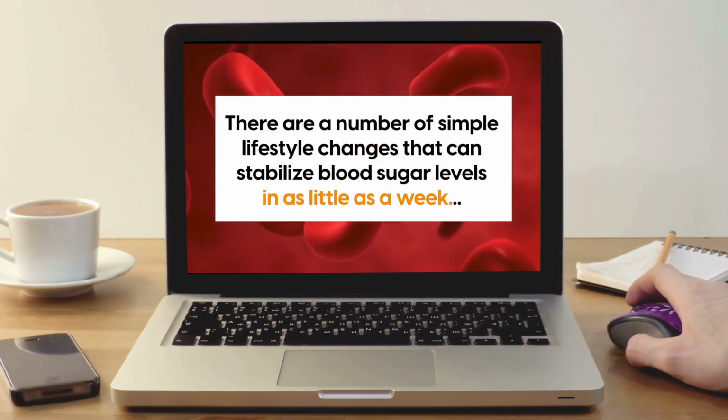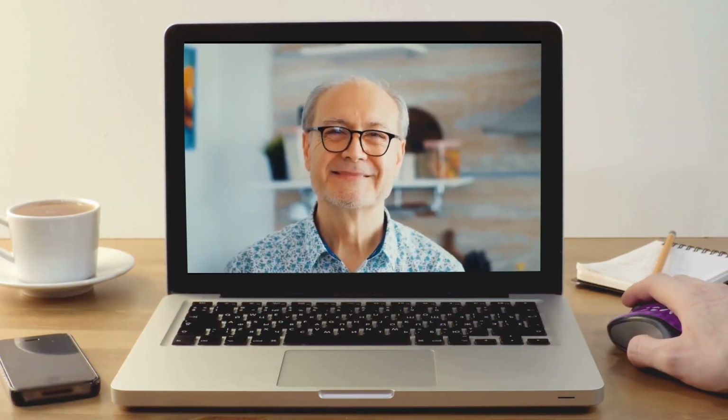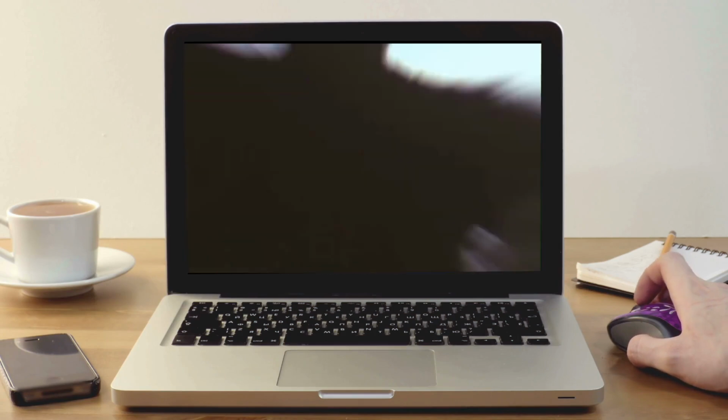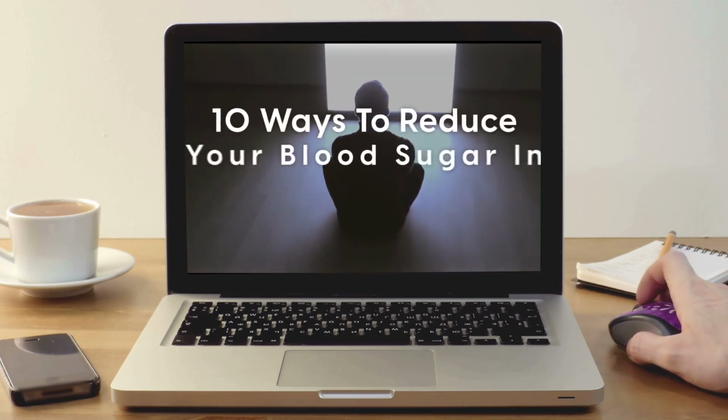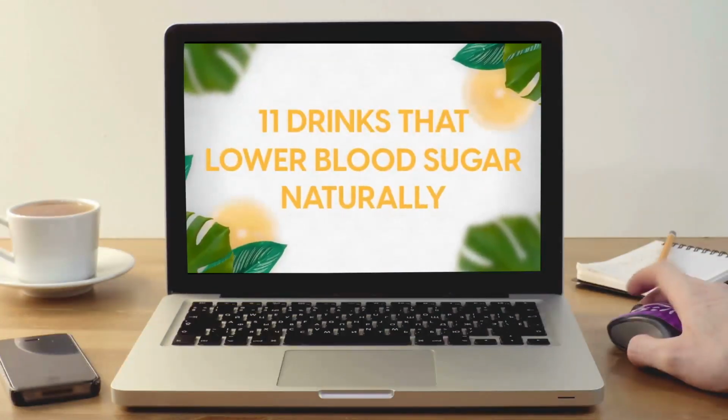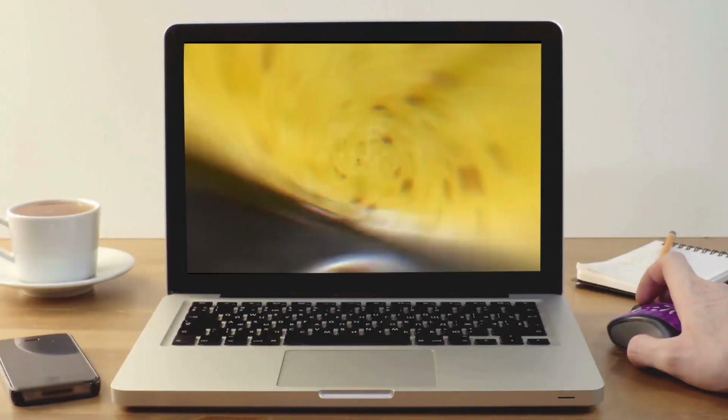And remember, anything else you can do to keep your blood sugar under control is going to help. So watch our video on how to reduce blood sugar naturally in 1 week. Or you might like 11 drinks that lower blood sugar naturally. We'll link them in the description box or click the images on the screen.